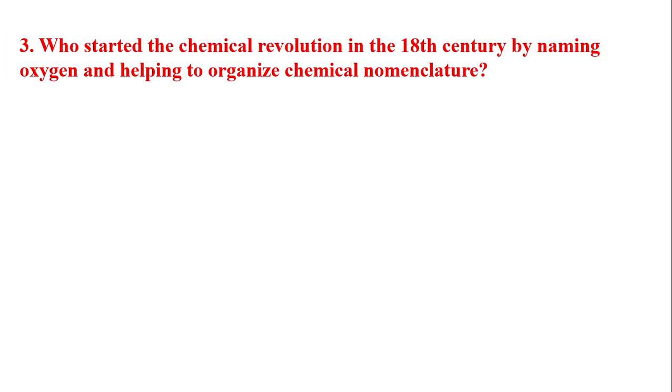Next question is, who started the chemical revolution in the 18th century by naming oxygen and helping to organize chemical nomenclature? The answer is Antoine Laurent Lavoisier.